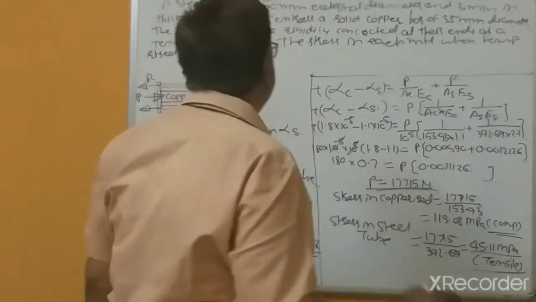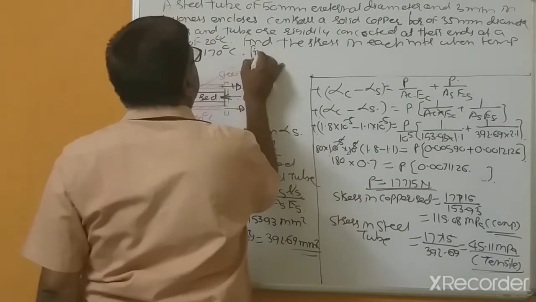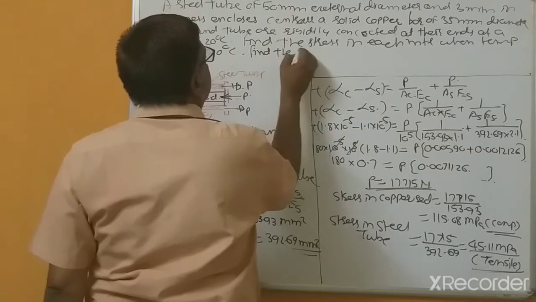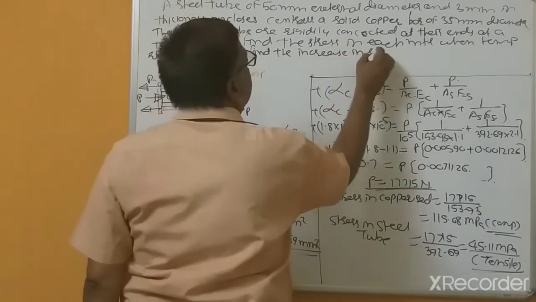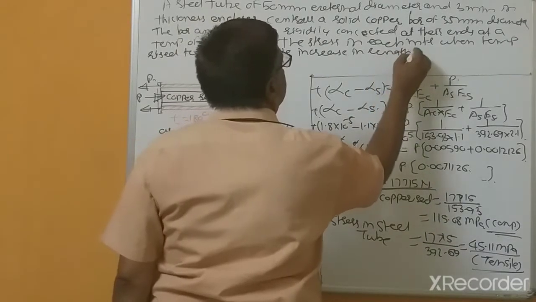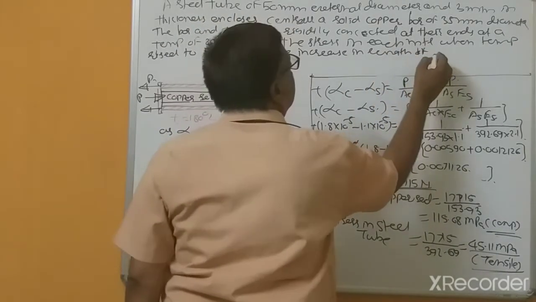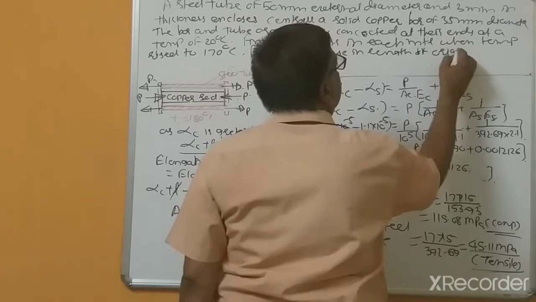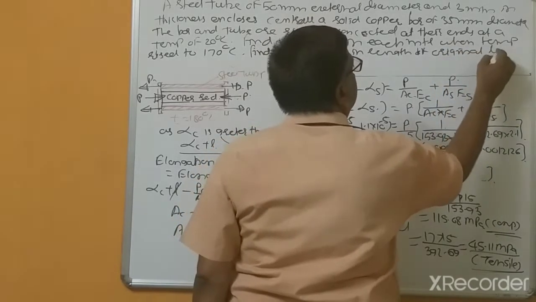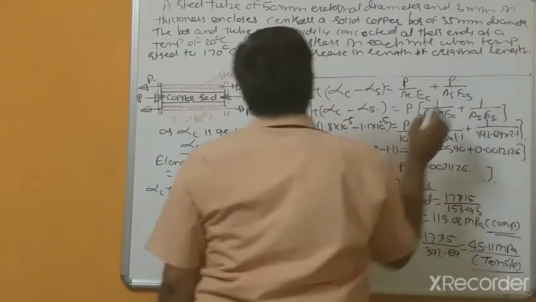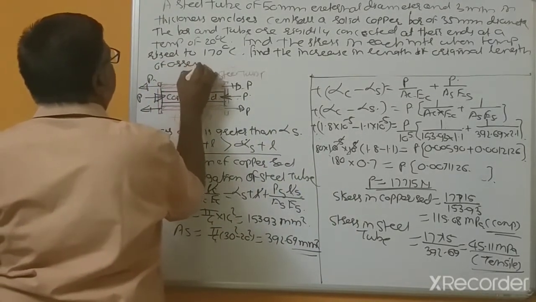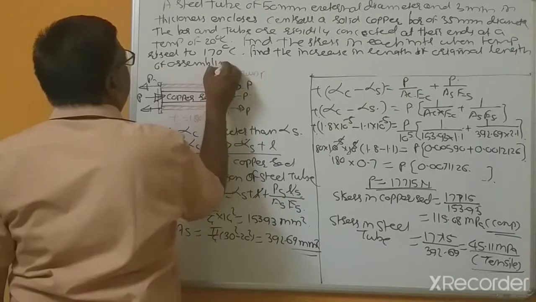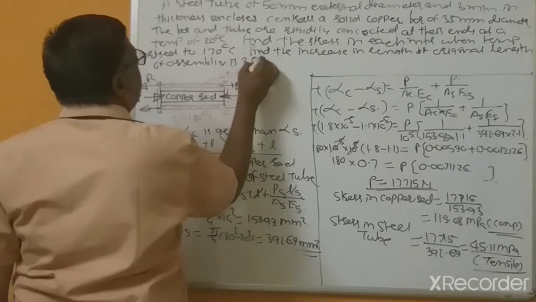Find the increase in length if the original length of the assembly is 350 mm.